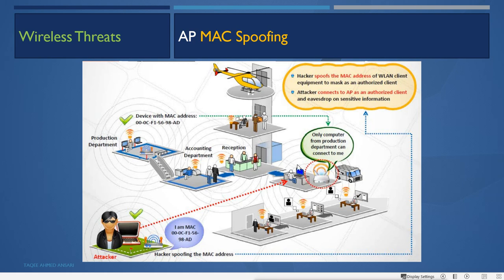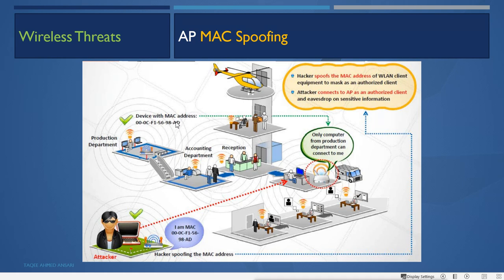So what does the attacker do? Attacker first sniffs the packets. It can first discover the authenticated, or we can say the genuine, MAC address which is allowed to connect. And then what does it do? It will change the MAC address of its own wireless LAN card to that MAC address which is supported, which is allowed. And then what?